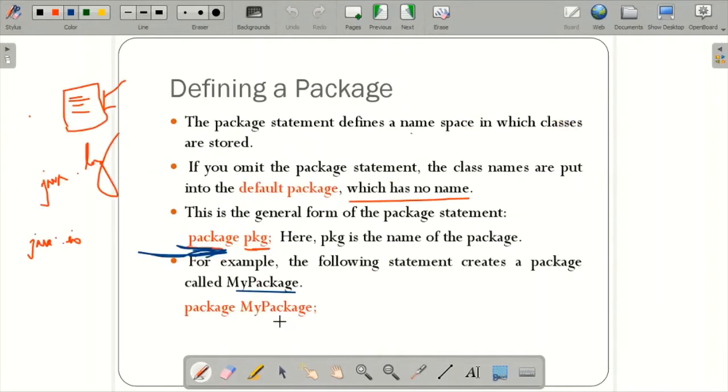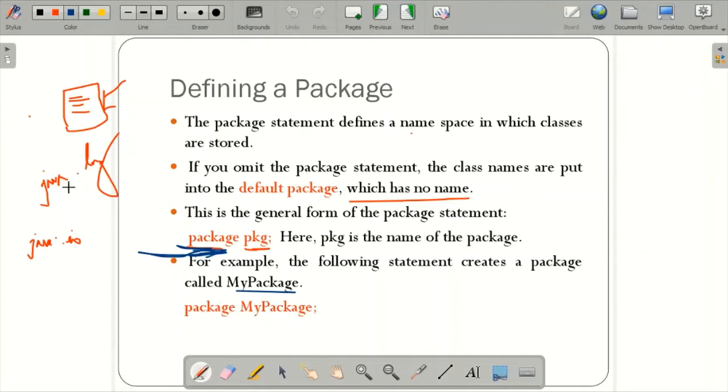So this is the syntax to create a package, and if you don't create a package, it will be stored in a default package which will not have any name. You would use this for simple programs where there is no requirement of any package. Whereas in real time, if you want to build a big application, it's better to specify the package so that you define all the classes within the package itself.